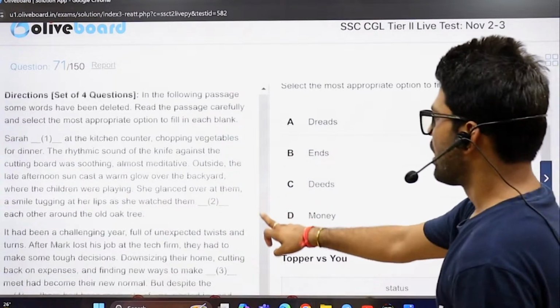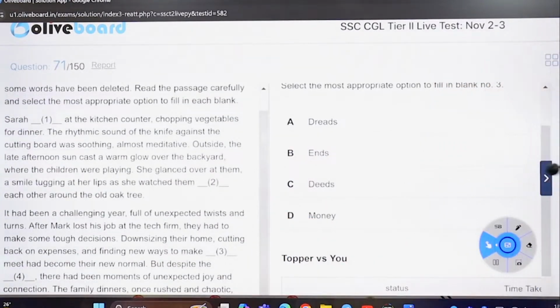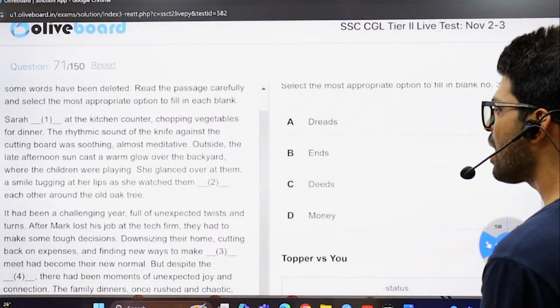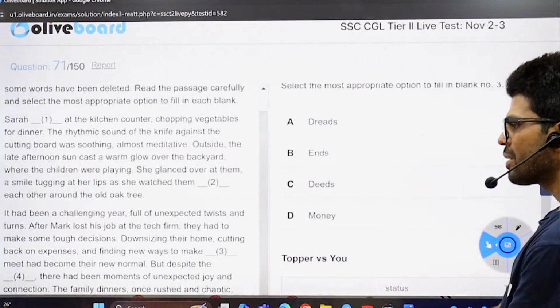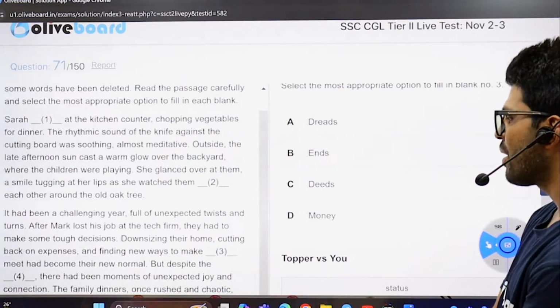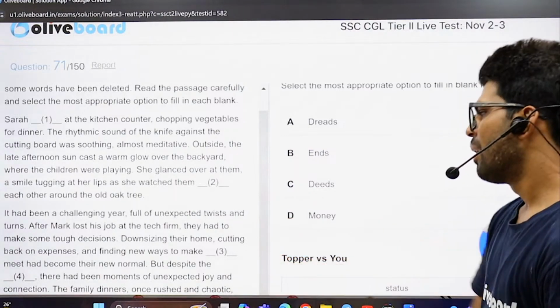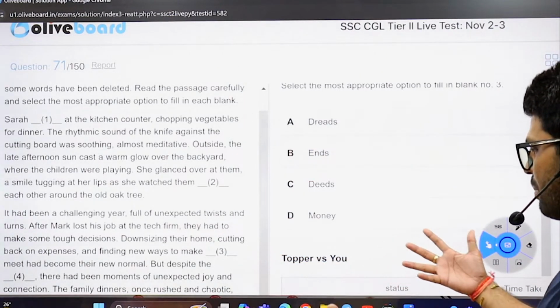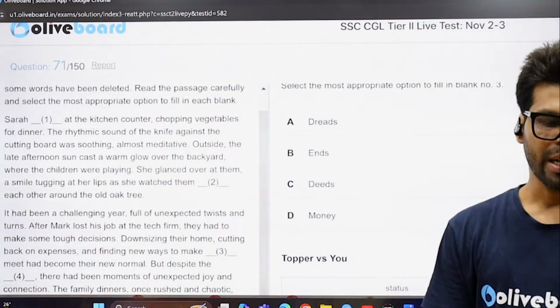The next one. It had been a challenging year full of unexpected twists and turns. After Mark lost the job, they had to make some tough decisions, downsizing their home, cutting back on expenses, and finding new ways to make. Can't you see this is an idiom?